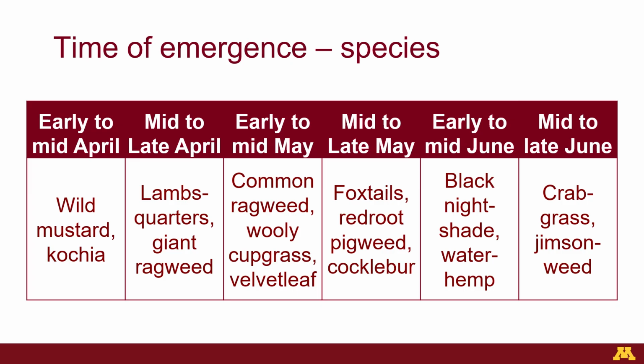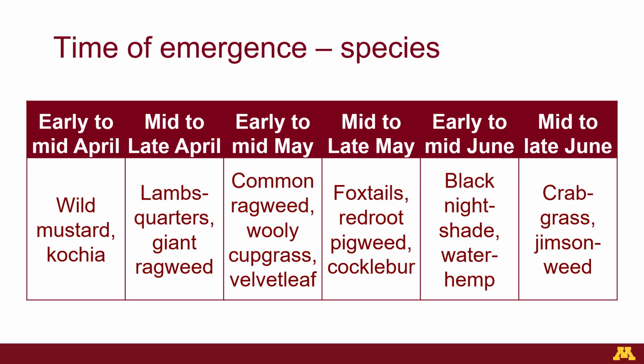In early to mid-April, wild mustard and kochia emerge. In mid to late April, lamb's quarters and giant ragweed emerge. In early to mid-May, common ragweed, woolly cupgrass, and velvet leaf emerge. In mid to late May, foxtails, red root pigweed, and cocklebur emerge. In early to mid-June, black nightshade and water hemp emerge. In mid to late June, crabgrass and jimsonweed emerge.